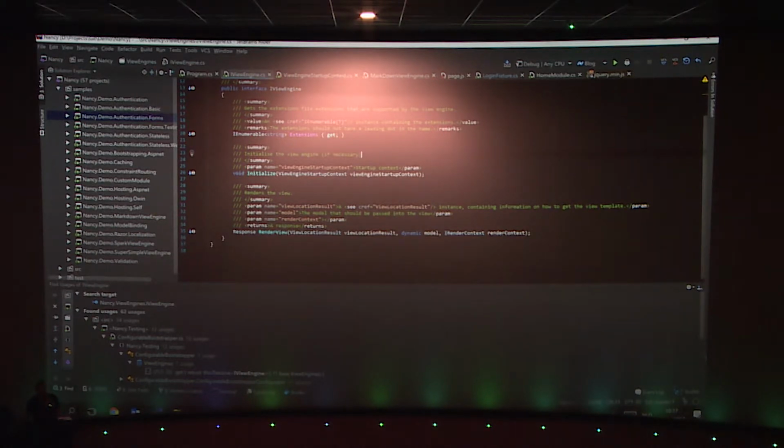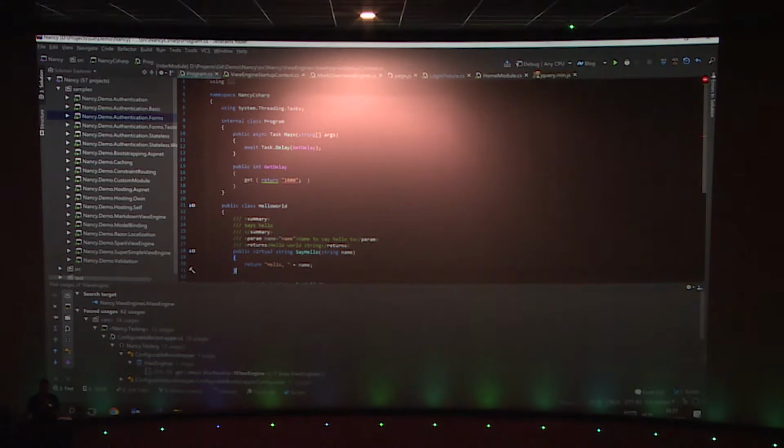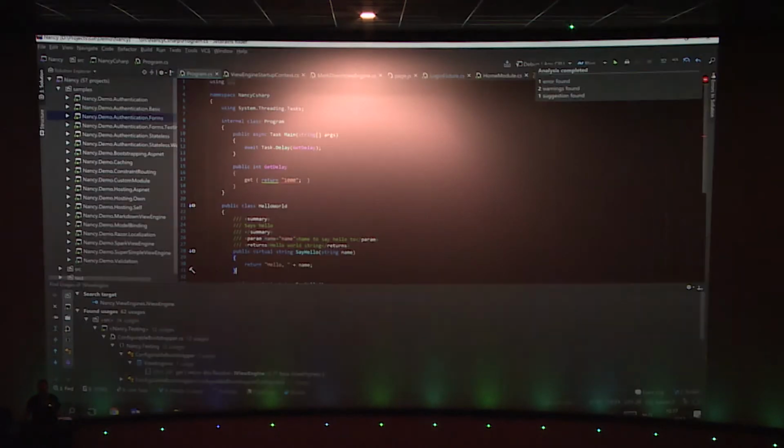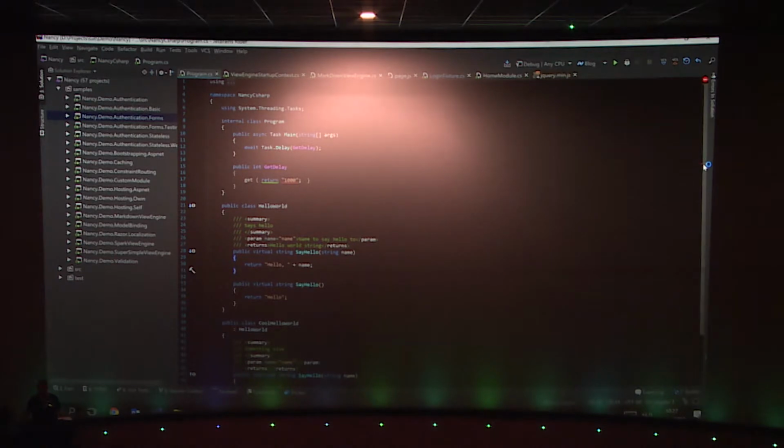Other things that are in Rider are, of course, code inspections and code analysis. You may have seen this in Visual Studio, you may have seen this in ReSharper. Whenever you open a file in Rider, you also get automated code analysis on the file. So in here we can see there's this big exclamation mark saying that I have one error in my file, 2 warnings and a couple of suggestions. Well, that is true. And if I click on my error or view my error, I can see that I'm using an inconsistent body style for something.